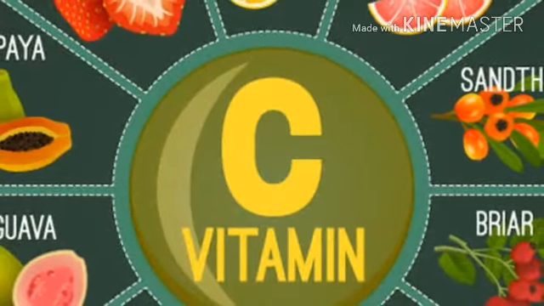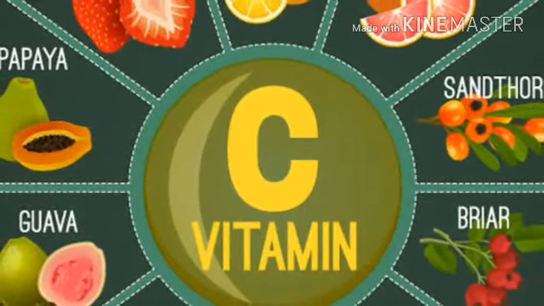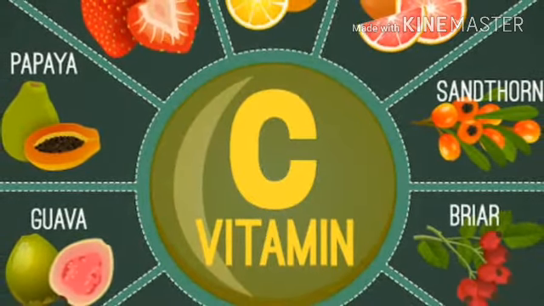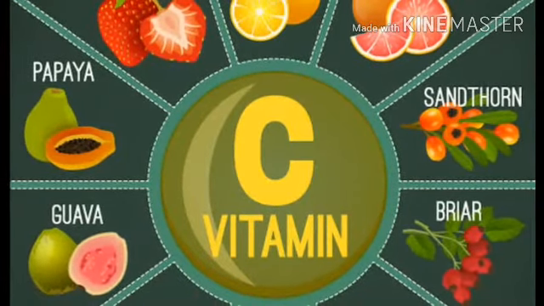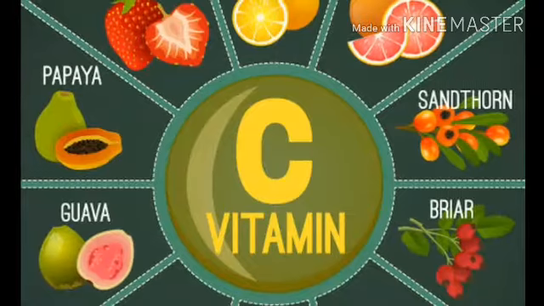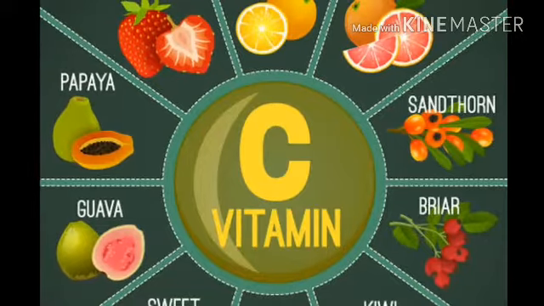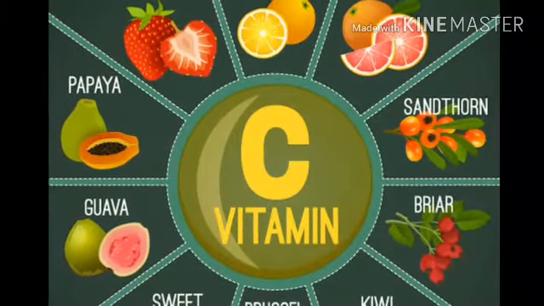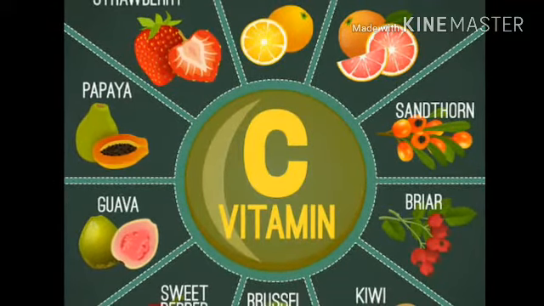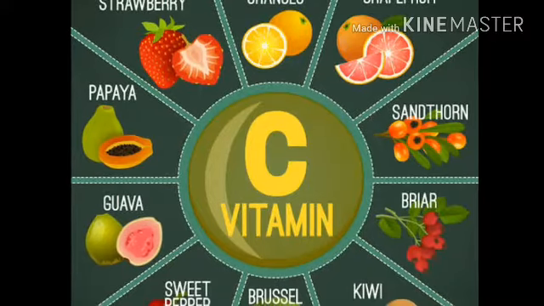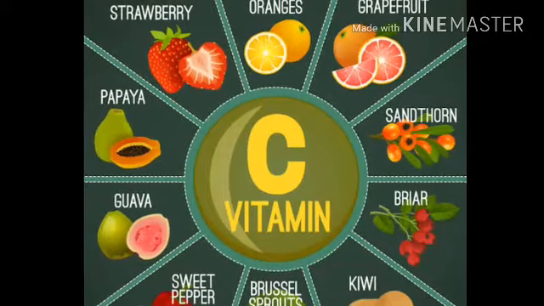It is available in different food items, right? It is available in sour foods, meaning citrus fruits. When you see the picture, you can see what kind of food items give us vitamin C. Vitamin C is available in citrus fruits such as orange, lime and lemon, and as well as amla. Amla is called Indian gooseberry, right? And it is also available in tomato, guava and green vegetables.